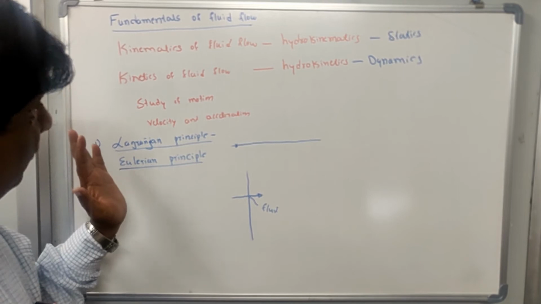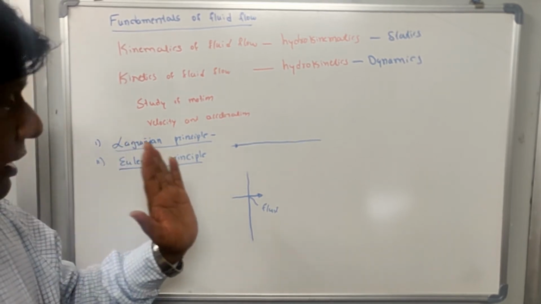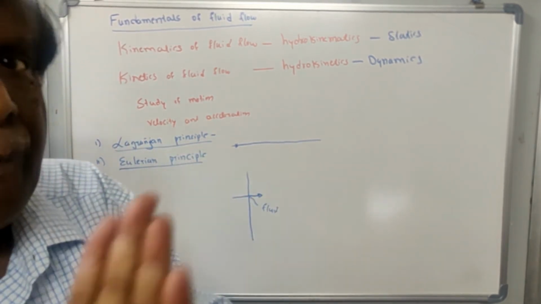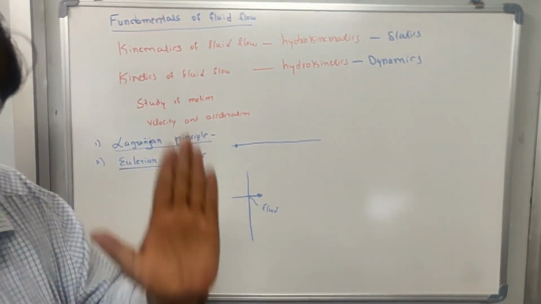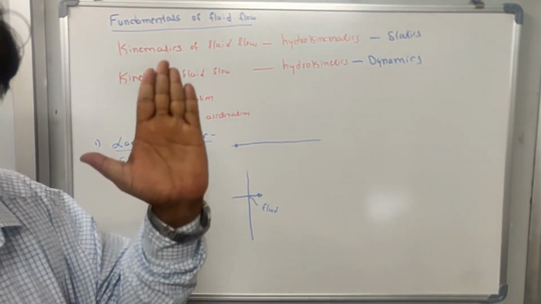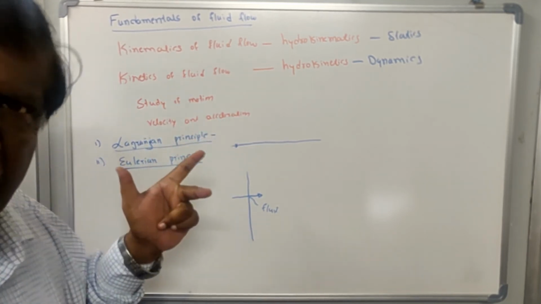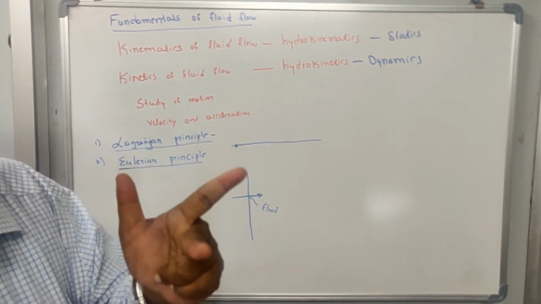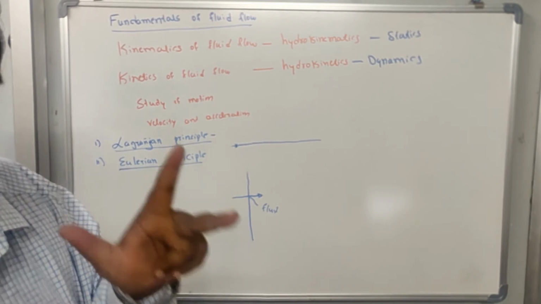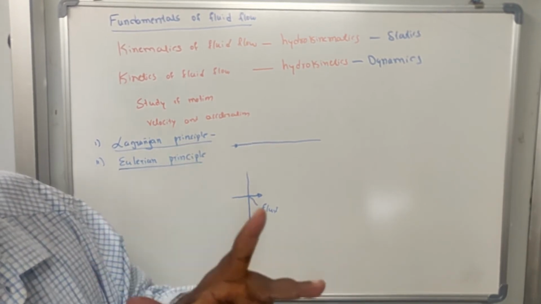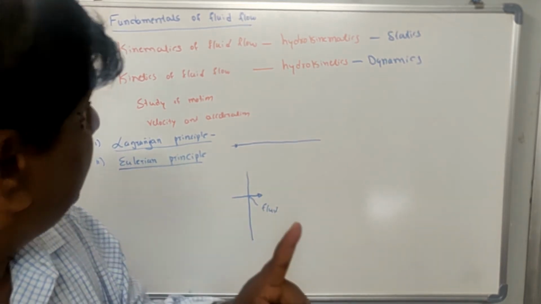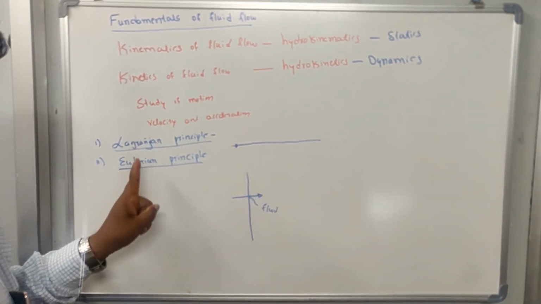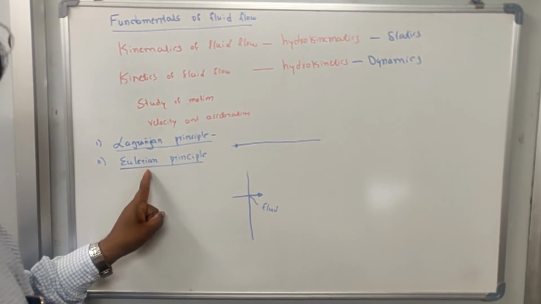But in case of the Eulerian principle, we consider a particular point. You select one section or one point, and when the fluid particle passes through that point, you study the fluid motion. That is the description of fluid flow with respect to the Eulerian principle.